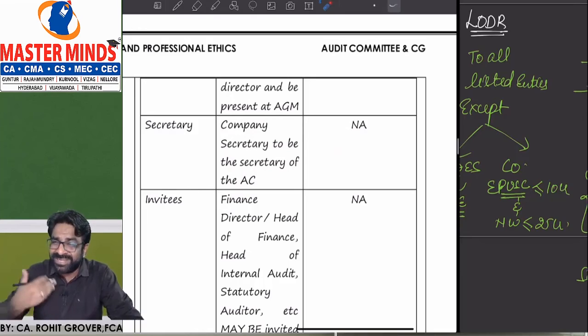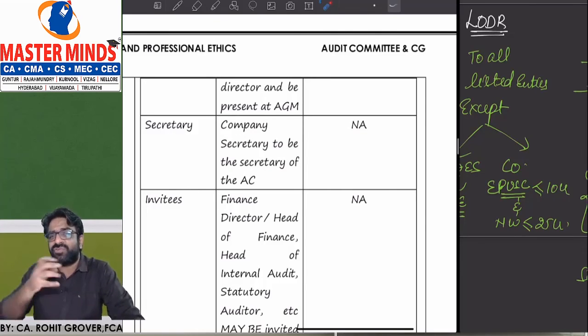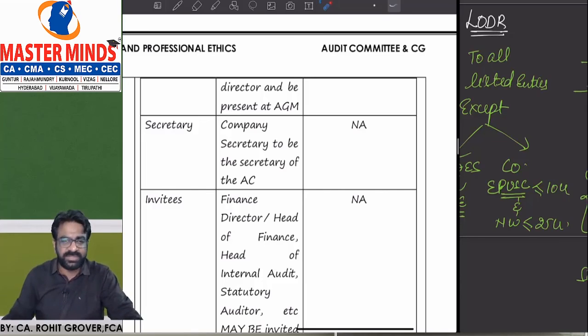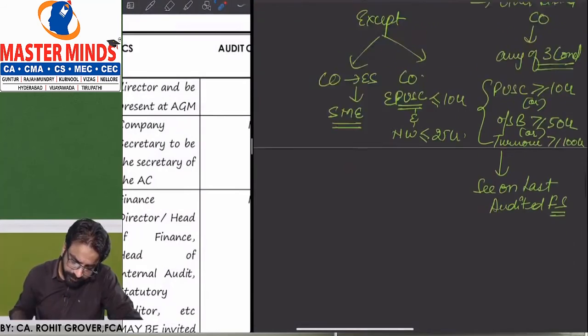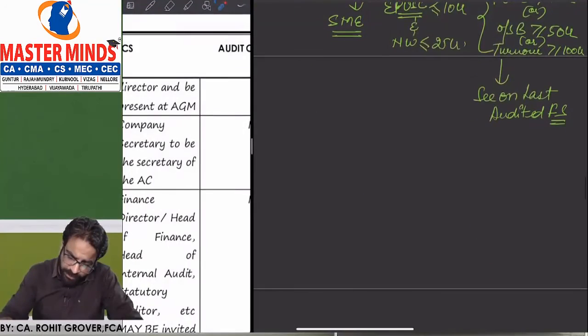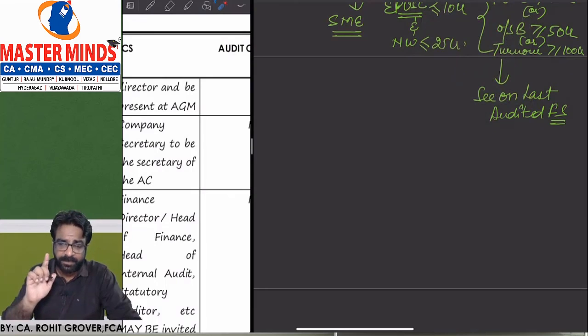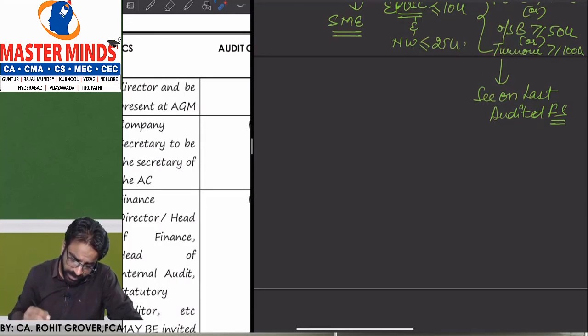Companies Act. So you can see now, you can feel now how the LODR audit committee is more stringent, more strict as compared to the Companies Act section 177 audit committee. Are you getting the point or not? So let us finish off this part first and then we'll move to the next one. Now, second thing, I will ask you some points. You keep on telling me the differences. So let us write the differences. Point number one.